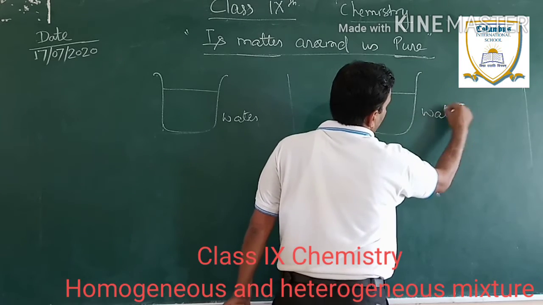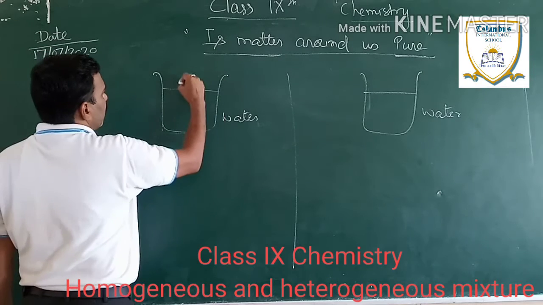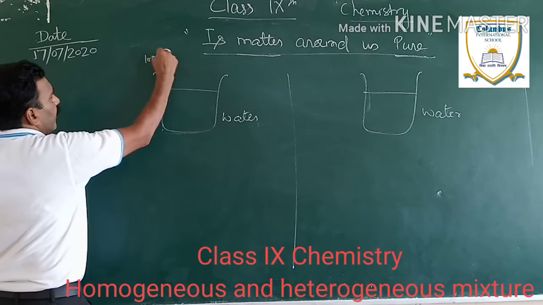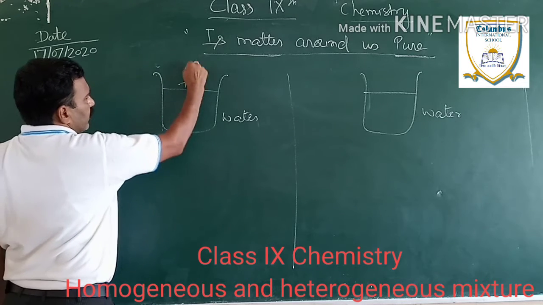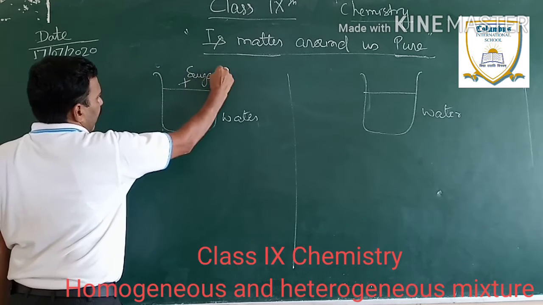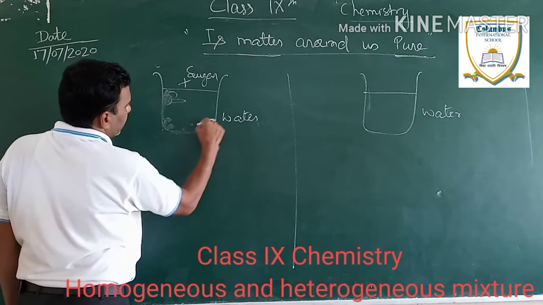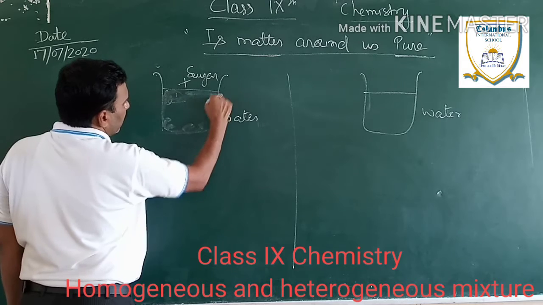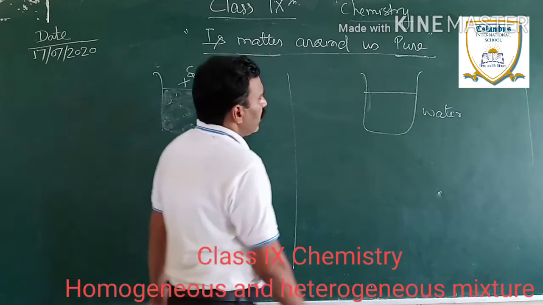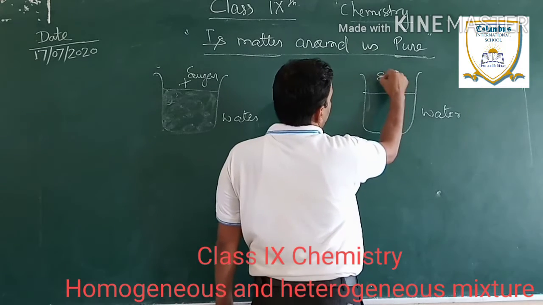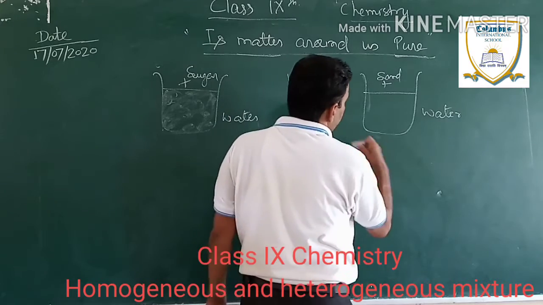Now, in the first container, add some amount of sugar. Okay, let it add some sugar or salt. So now it will become a mixture. Then the sugar will completely dissolve in it, and in the second figure, put some sand in it. Sand or dust particle or soil particle, soil dust, chalk dust.